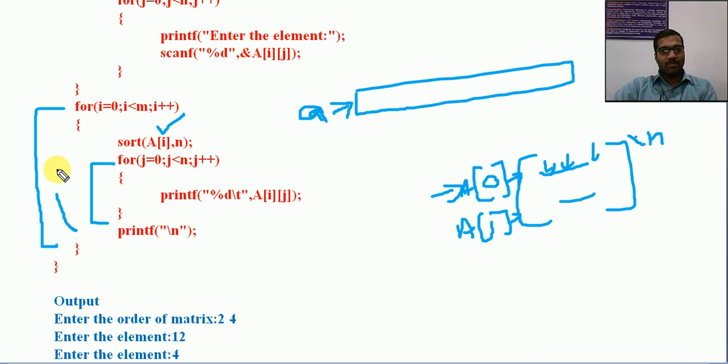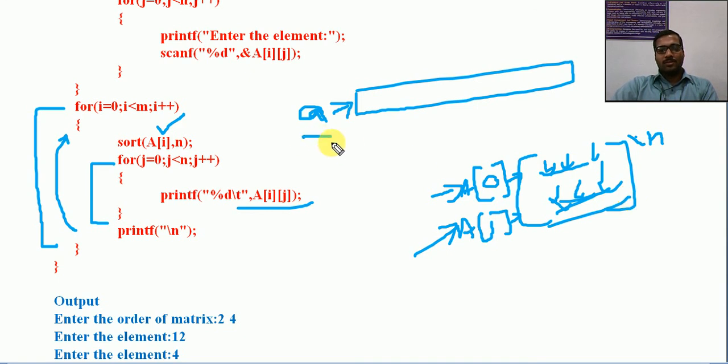Then it goes to the next iteration, i equal to 1. It will pass A of 1, this address will be passed to that function with the same number of columns. Then it will do the sorting, and with the j loop it will print A of i j. This row will also be printed.